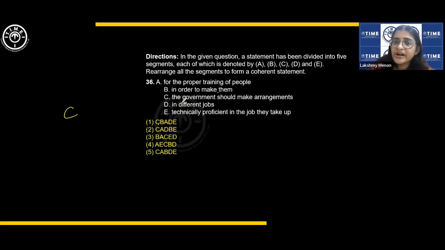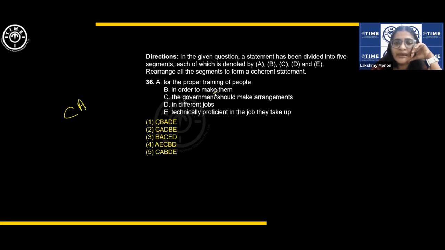Instead of trying each option, the faster way, if your grammar is strong, is to unscramble it. So the government should make arrangements. That should be the beginning, right? You can't start with for the proper training of people. You can, but it may be a little clumsy. Let us try this order. The government should make arrangements. Arrangements for something. Do we have any for here? Yes. For the proper training of people.